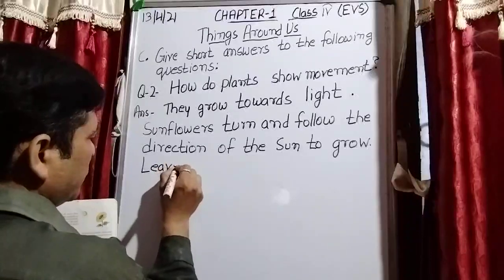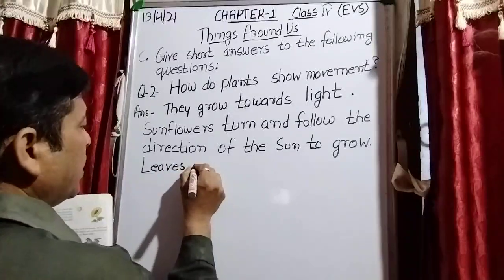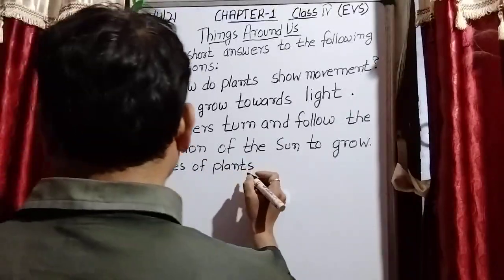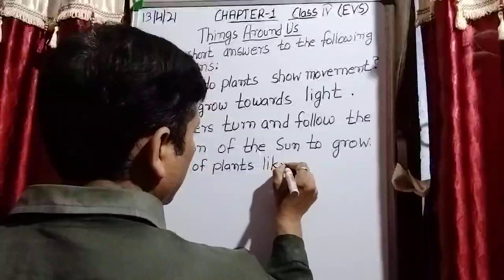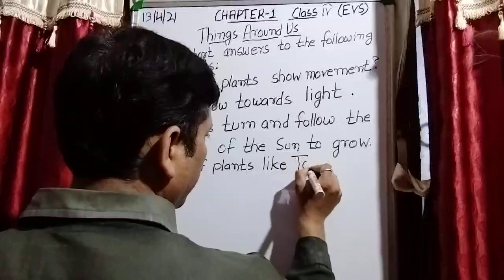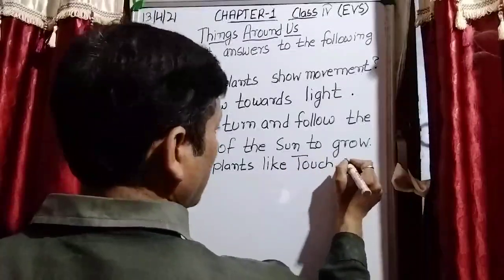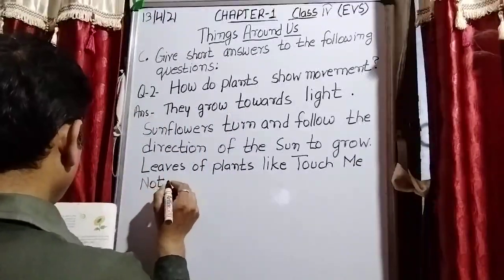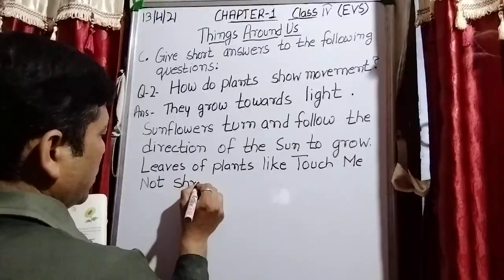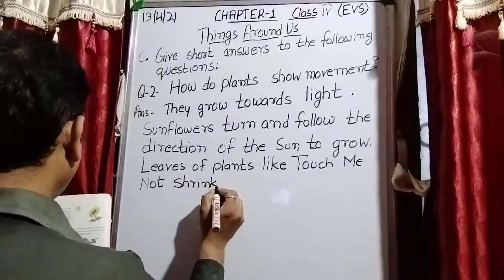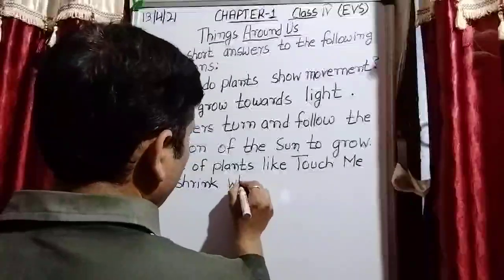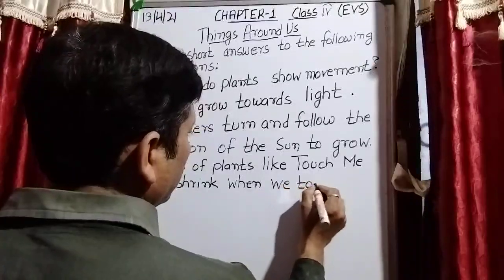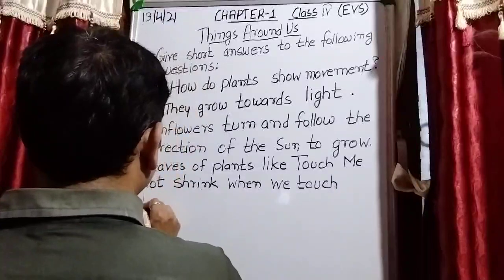Leaves of plants like touch-me-not shrink when we touch them.